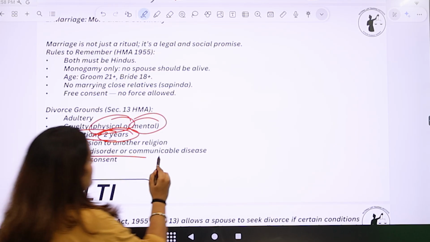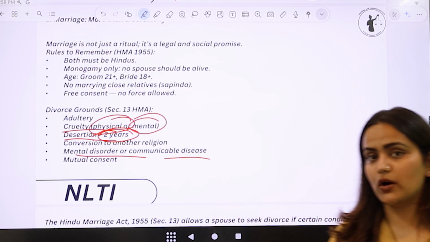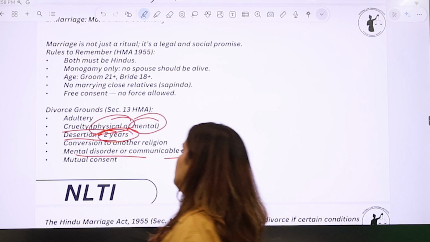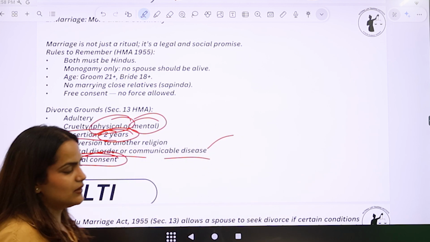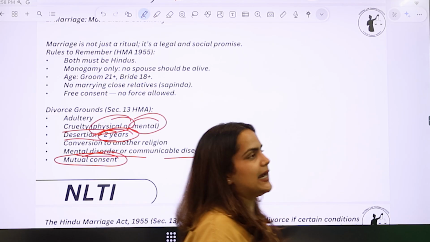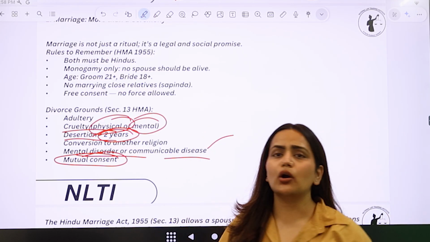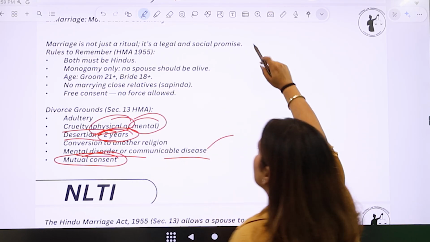Then, mental disorder or communicable disease. This is also one of the grounds for divorce, and the spouse has an option of taking divorce from the person. Then, mutual consent. The spouses can obviously get separated by mutual consent, and they can consent that we do not want to stay in this marriage. These are just grounds for divorce.